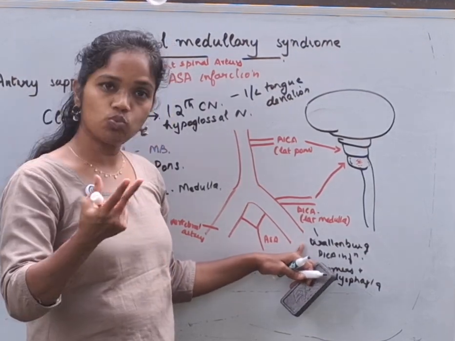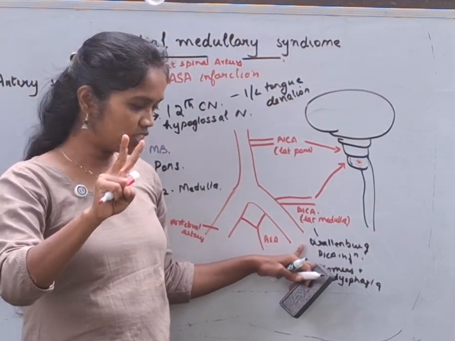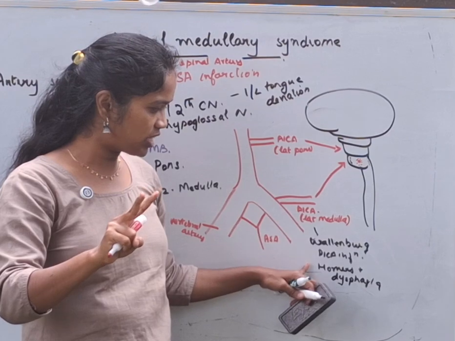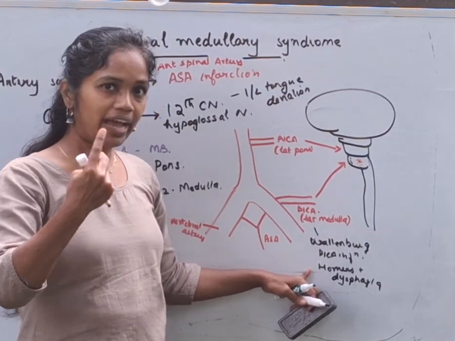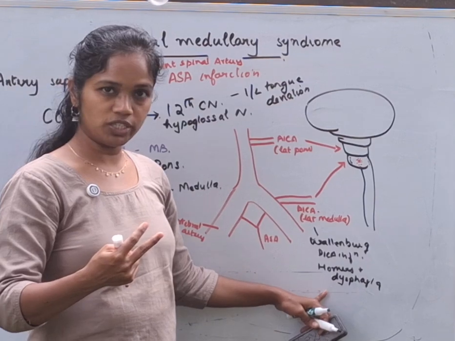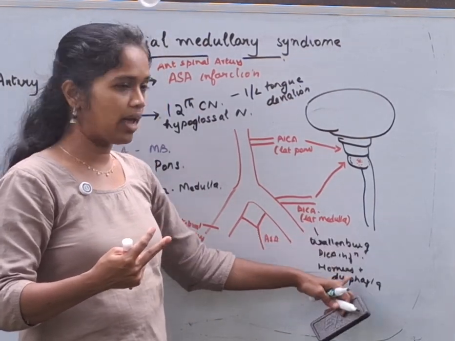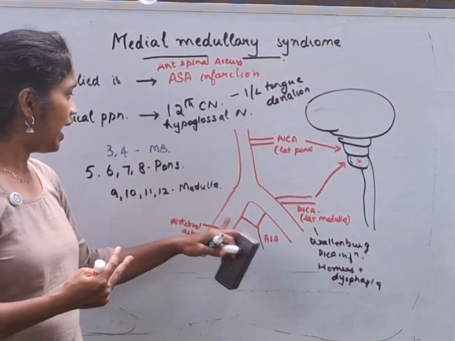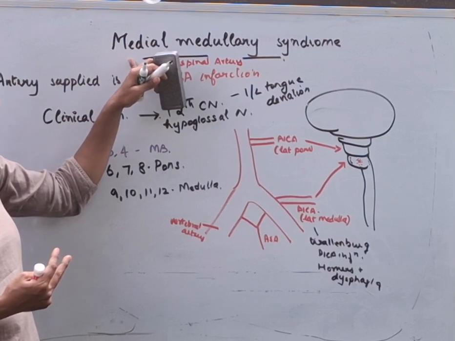It is also known as Wallenberg syndrome. The 2 important structures are the sympathetic chain, therefore it presents with Horner syndrome, and the second one is the 9 and 10th cranial nerves, therefore it presents with dysphagia. So, this is what happens in the lateral medullary syndrome, and this is what happens in the medial medullary syndrome.